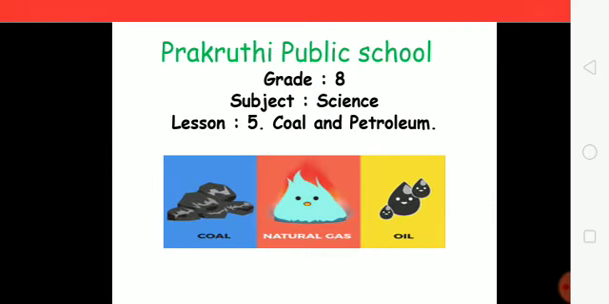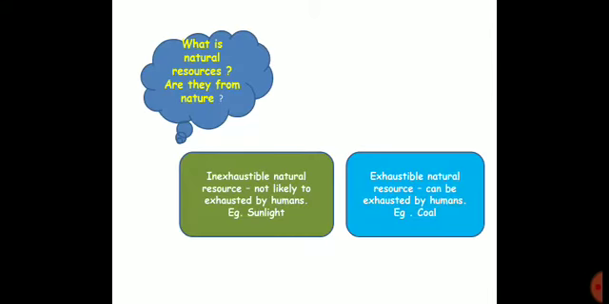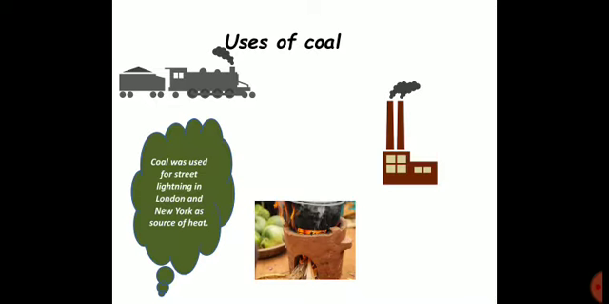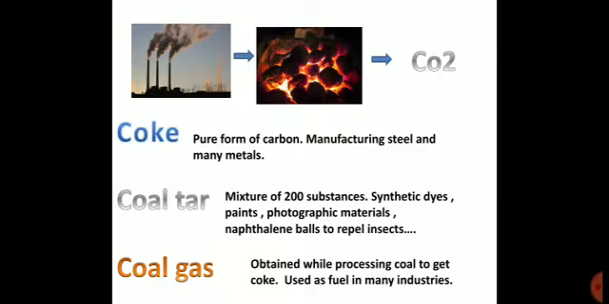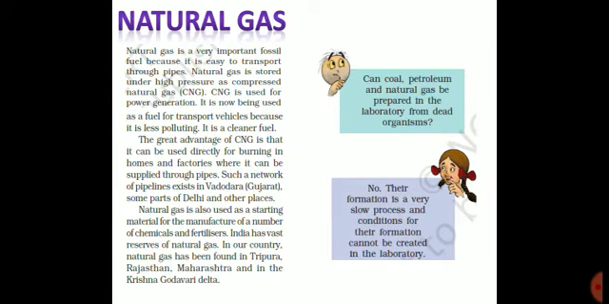Hello children, so we are learning Lesson 5: Coal and Petroleum. Till now we have learned about the different types of natural resources, inexhaustible and exhaustible, and fossil fuels like coal and petroleum. Today we are going to learn about natural gas.